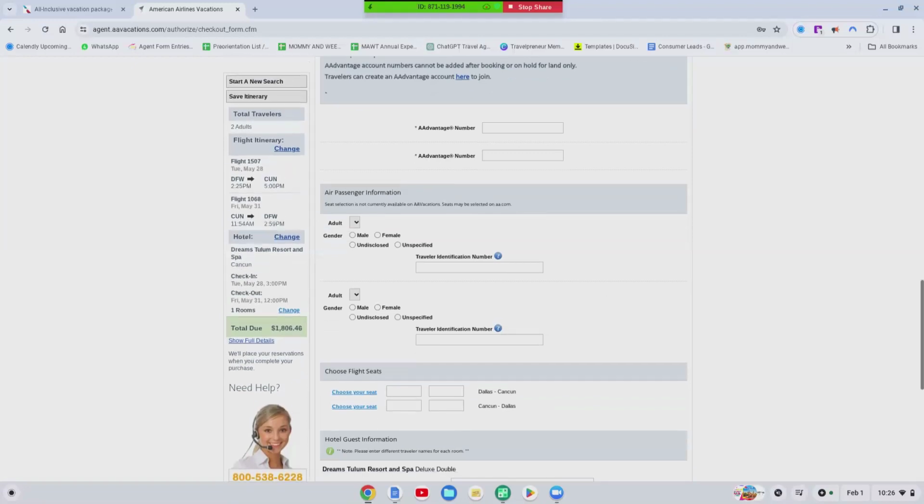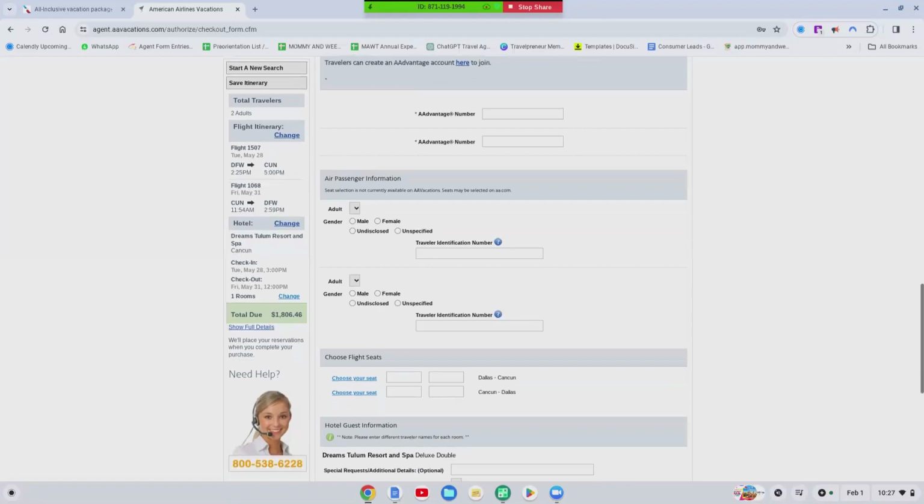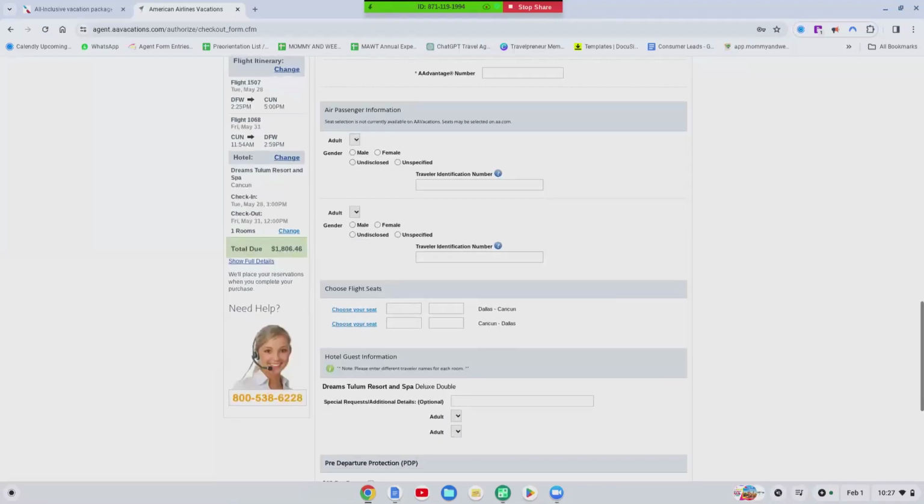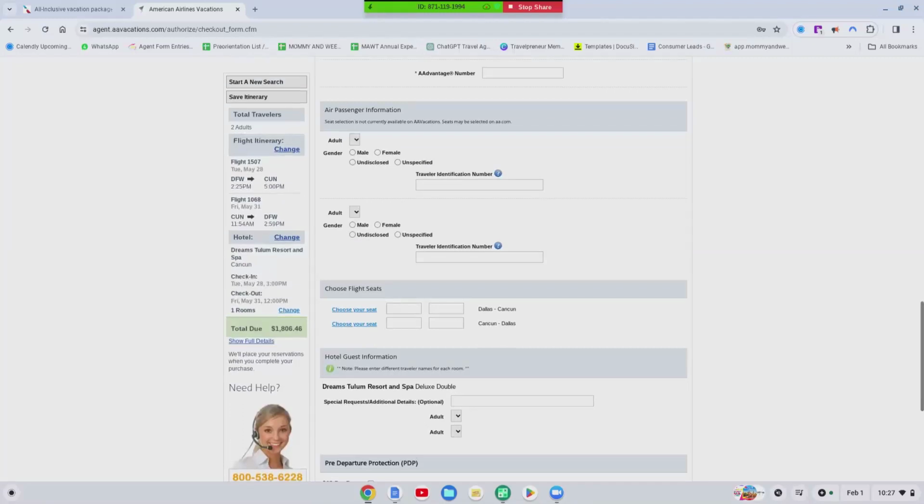Okay. And so, of course, you want to choose your seat. Always choose the seats for the client. If the client wants to switch a seat, that's fine. That's way better than having a party of 5 and Mr. or Mrs. Jones decided to wait to the very last minute to get their seats. Now that party of 5 is split up on that airplane because they waited to the last minute. So, always ask your client what's their preference and choose their seats and then they can always switch them up if they want to. Okay.